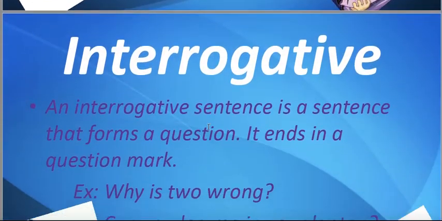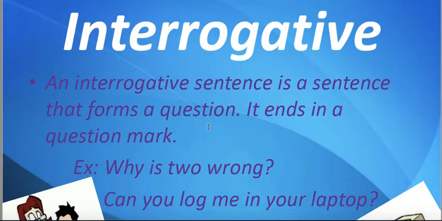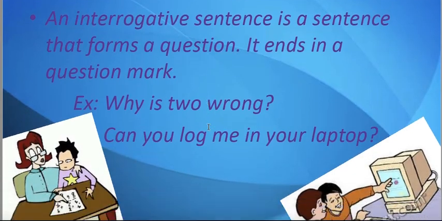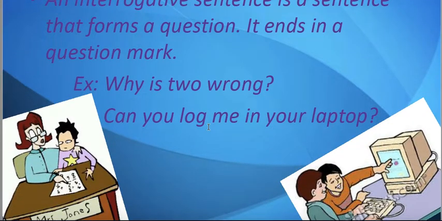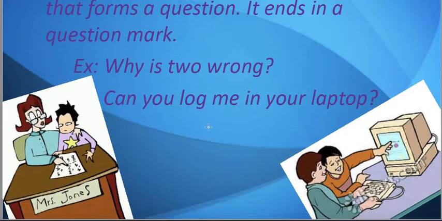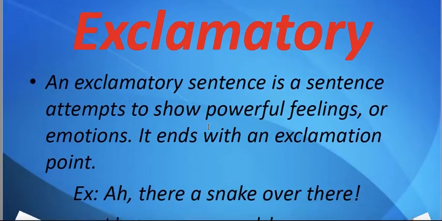The next kind of sentence is the interrogative sentence. It is known to all of us that interrogative sentences are those in which we put a question, and they have a question mark at the end of the sentence. Look at the examples. Why is 2 wrong? Can you log me in on your laptop? Can I help you? Or may I go out of the room? These are all questions and therefore are called interrogative sentences.